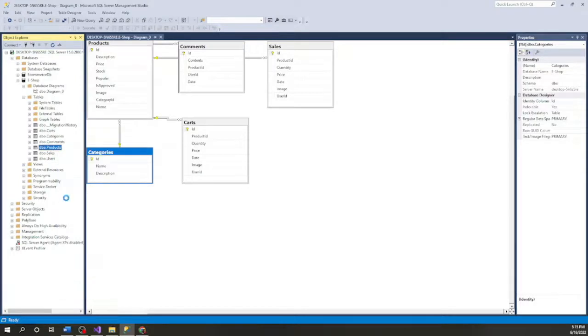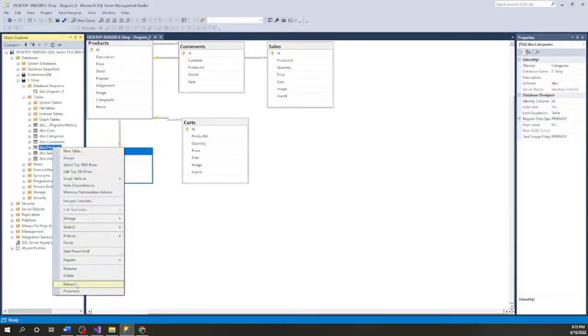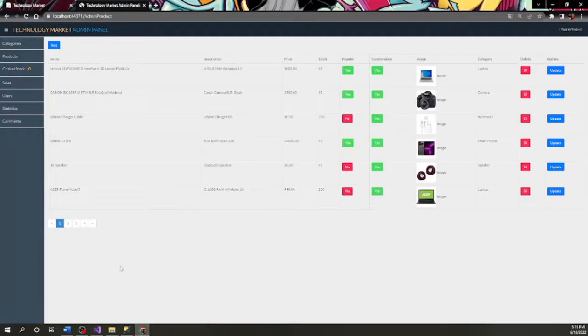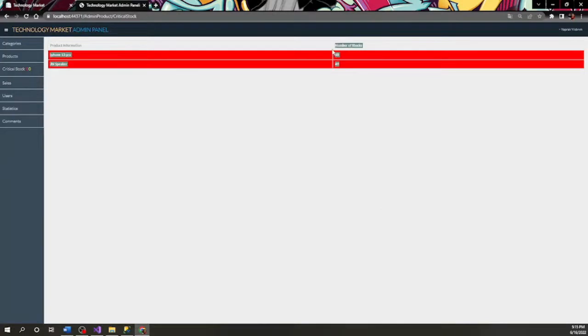Refresh and test it. You can see. And the other part, critical stocks. It gives a red warning when the stock of products drops below 15 on the critical stock page. This way you will know.